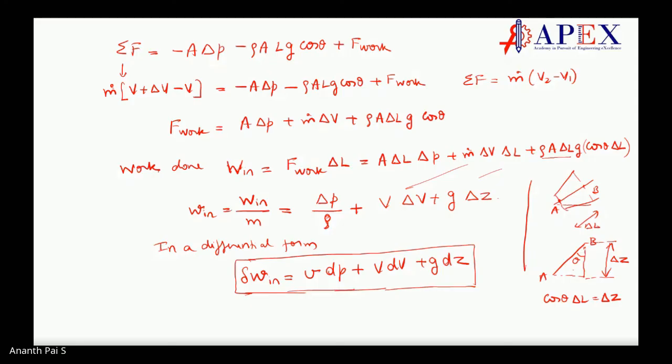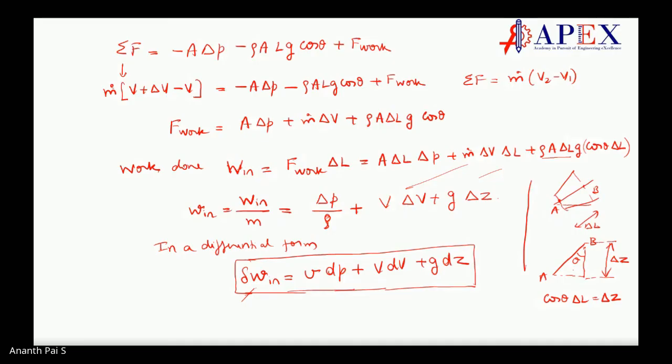Sir, in the final equation, what is that first term? V into dP. Small v is specific volume. This v is equal to 1 by density, which is specific volume. Okay, makes sense?